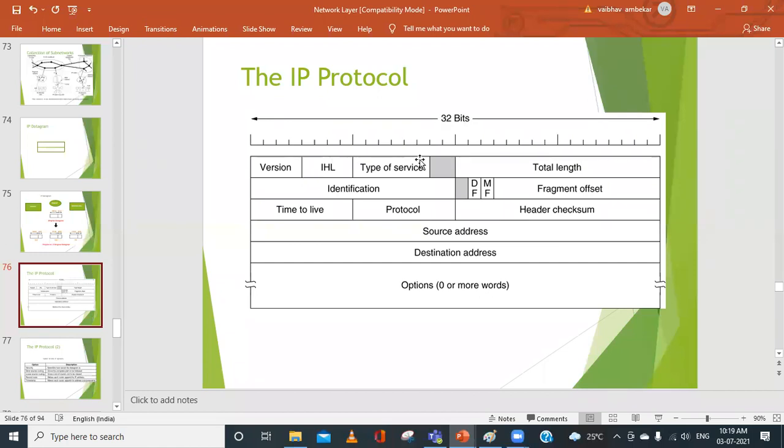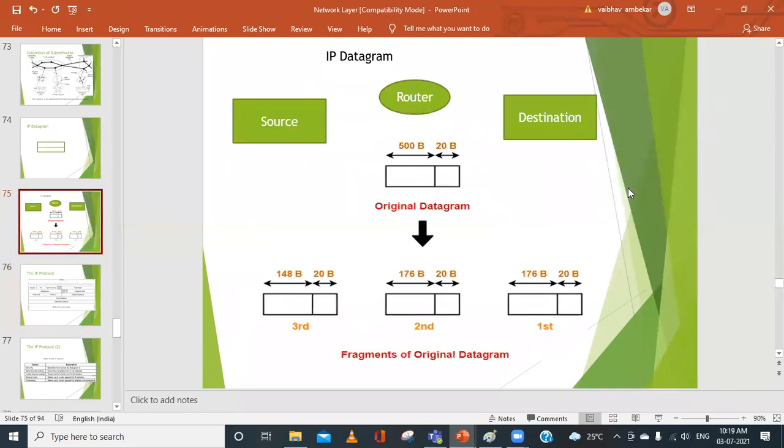So in the examination, how are you supposed to write? You have to draw the diagram and the version field. If you can remember, this is 32 and this is exactly at the center. So if it is 32, what will this part be? From version to this particular gray color, it will be 16 bits. Again, from this onwards, it will be 16. If you keep on counting, version is 4 bits, IHL is 4 bits, type of service is 8 bits. Out of that, some part is not used like this. You have to write this. Now, before going ahead, we will understand the IP datagram.